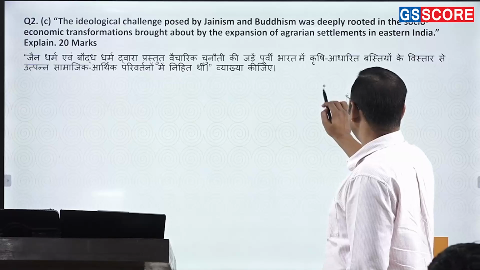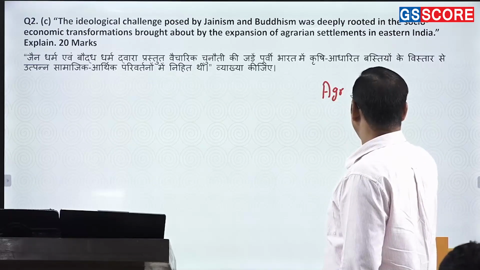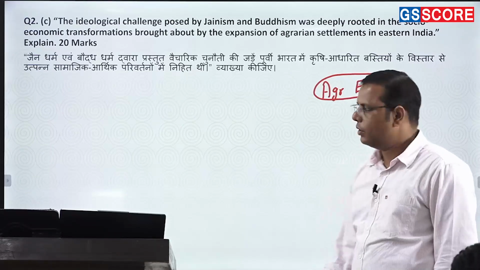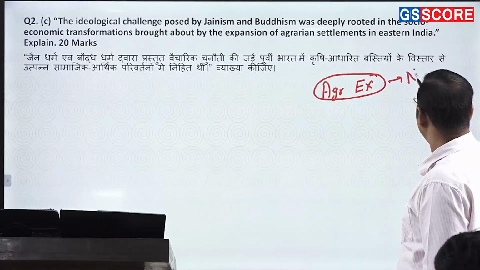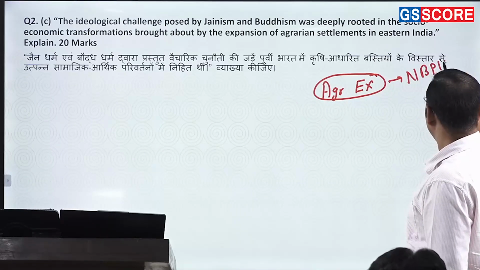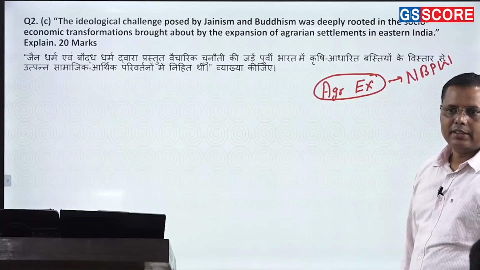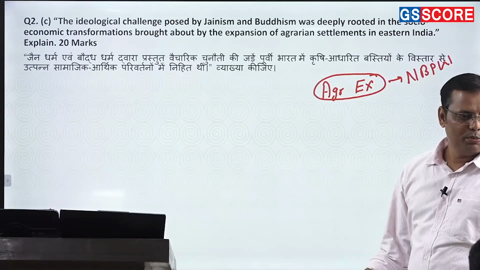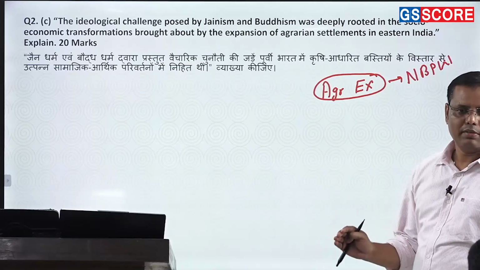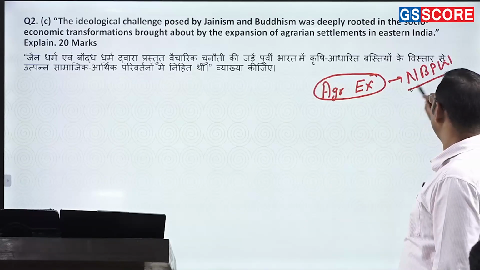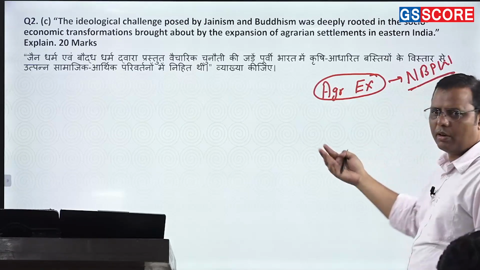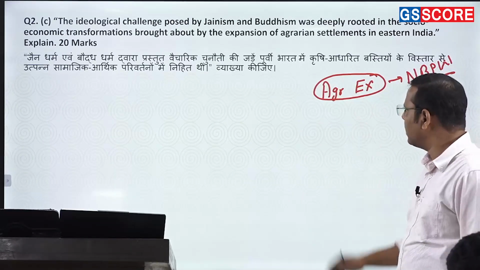So undoubtedly in eastern India there is agricultural expansion, ये तो है, that you know, right? And that we prove with what? We prove with NBPW. Since you find the majority of the NBPW sites in the eastern part of India, from eastern UP to the Bihar region, that shows the expansion of agriculture into this particular part. That is being proven by it. You can use one scholar, Makhanlal, who had precisely studied this, right?